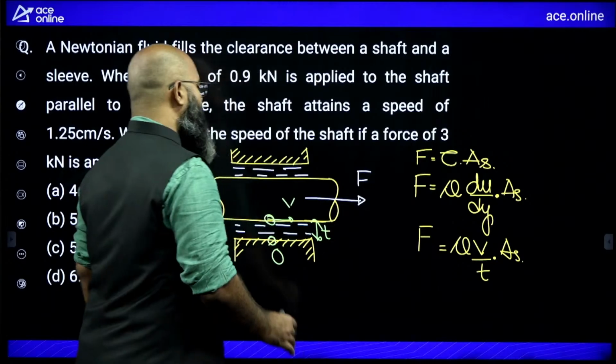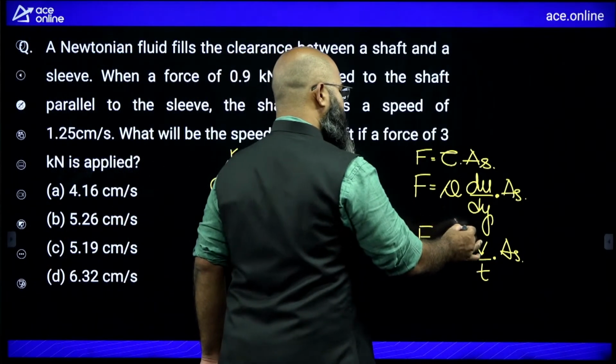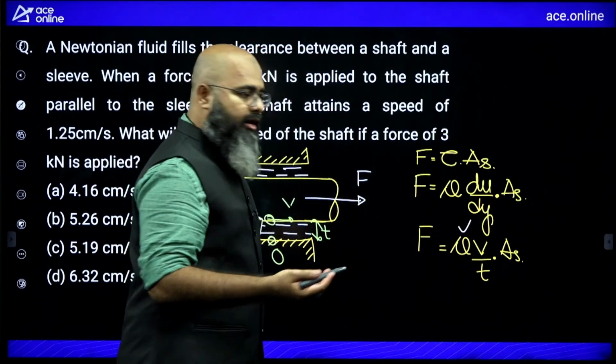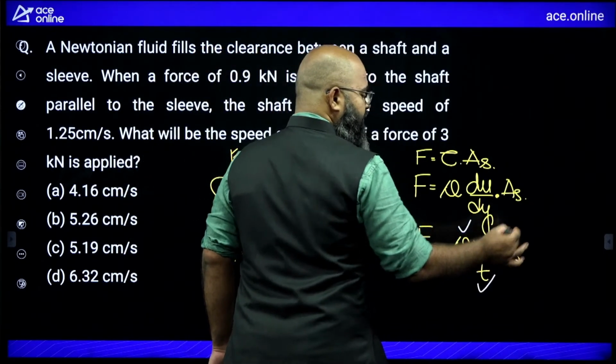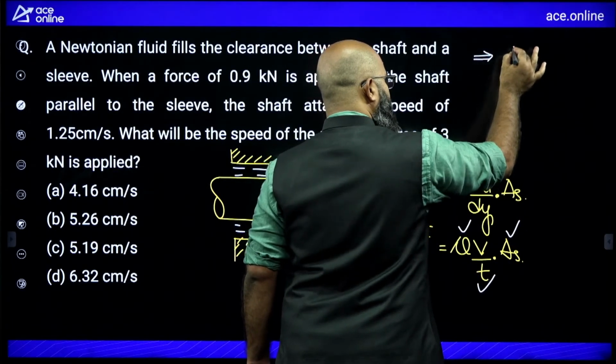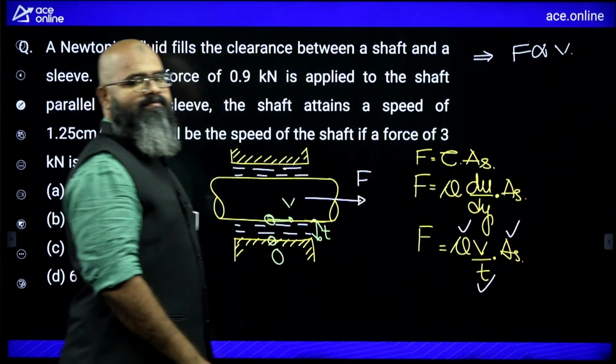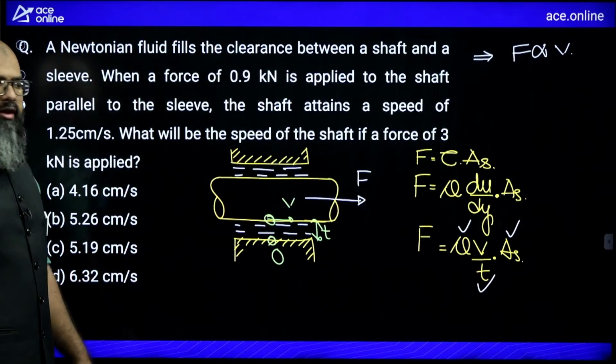Now if you observe over here, in this particular equation, mu is constant because we are not changing the fluid. The clearance is constant, therefore T is constant, shear area is constant. So this implies, force is directly proportional to velocity.